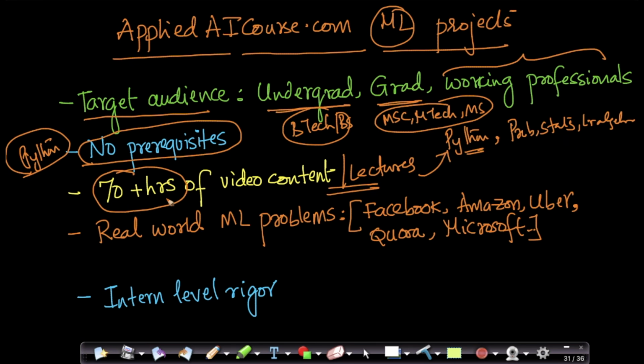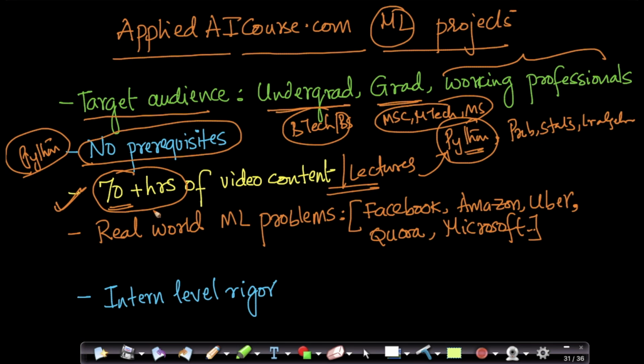You learn all the basics before you do the project. This is very important because oftentimes people just get some code from here and there and do a project without understanding what is happening internally.